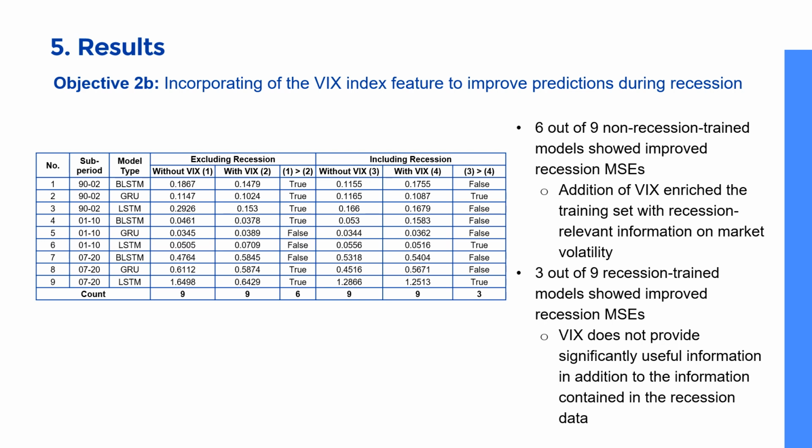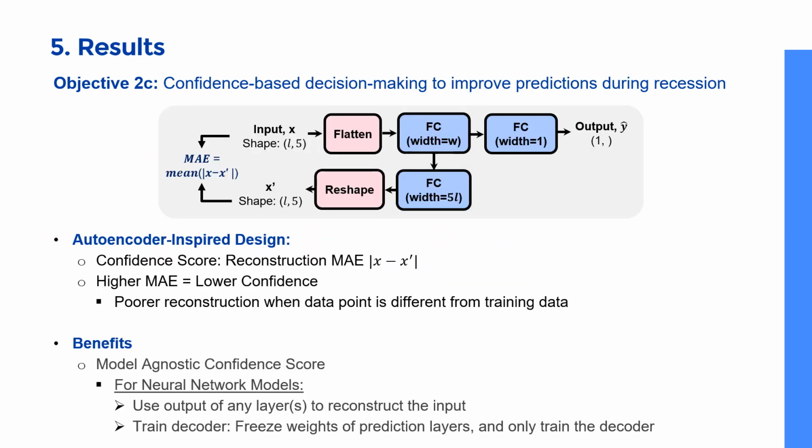Next, we attempted to incorporate VIX index as a feature to improve predictions during recession and noted an improvement in recession performance for the majority of non-recession trained models. However, this trend was not observed in models trained with recession data. We hypothesized that this is due to the redundancy of the VIX index in the presence of recession data. The above findings have shown that greater efforts are required to mitigate deteriorating performances during recession.